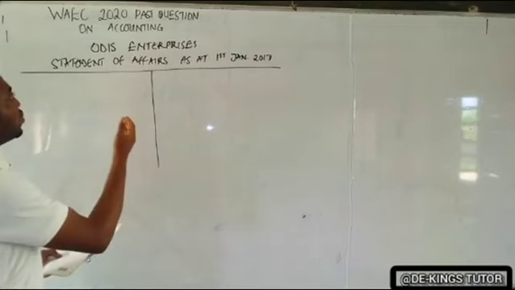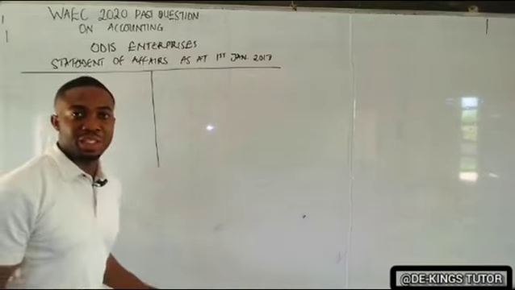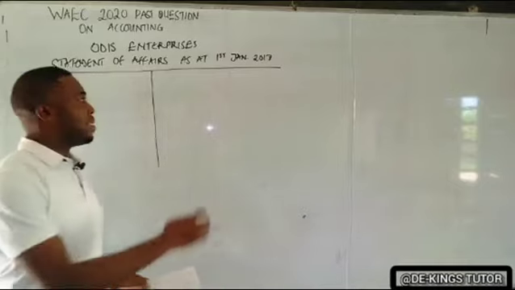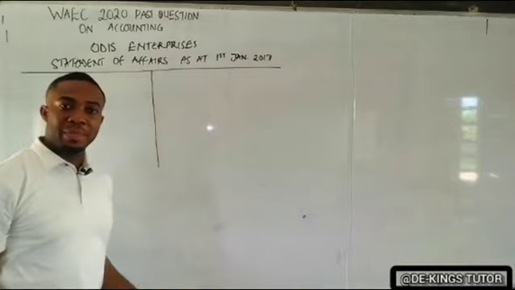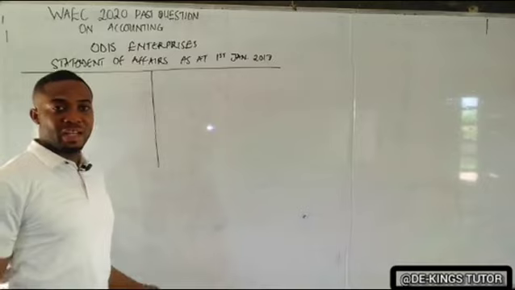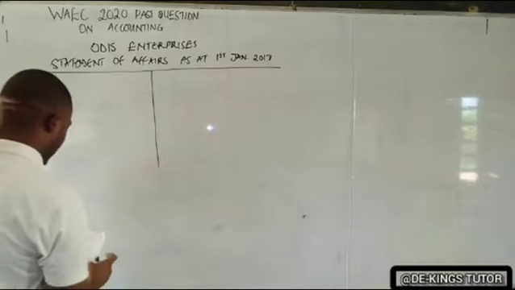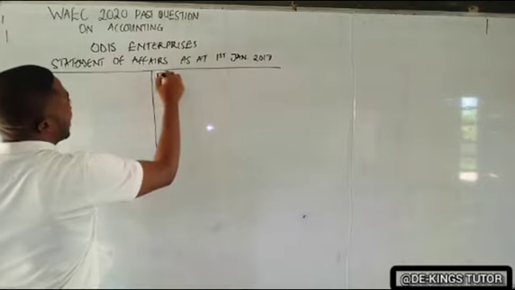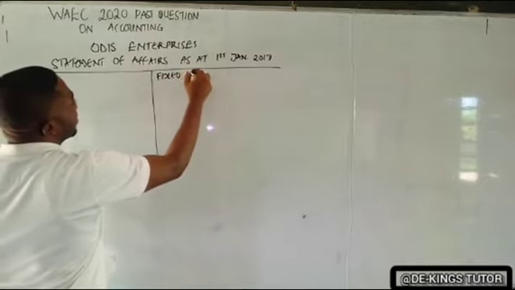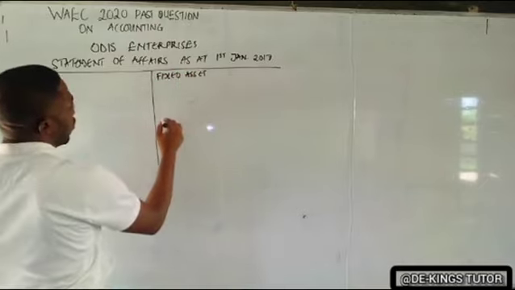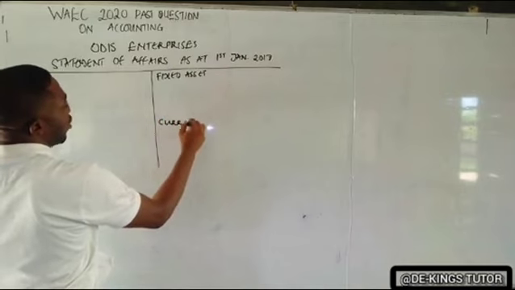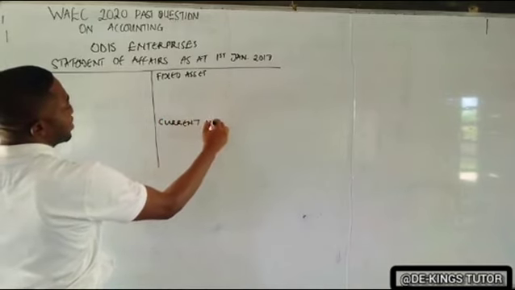And I told you it is a summarized balance sheet, the same way you prepare a balance sheet. But the balancing figure will not be opening capital, which they are asking us to find. So you check there. Now, if it is a balance sheet, at the right hand side, we have what? Fixed assets, and we also have our current assets.